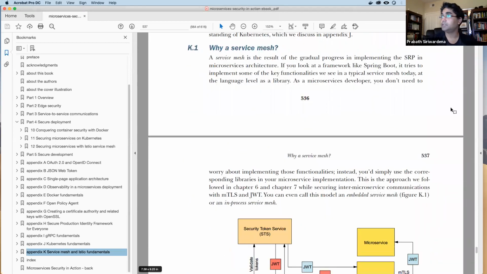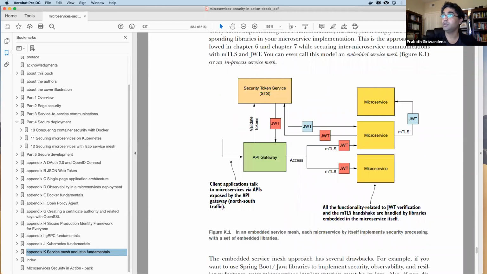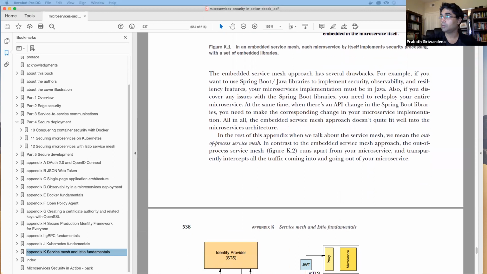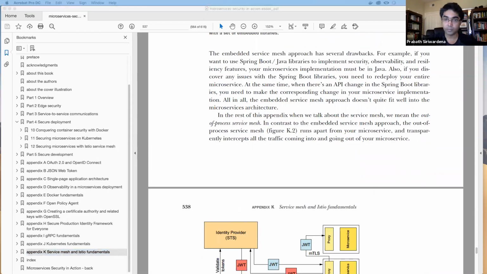Okay, so let me adjust the screen so I can see your chat panel. Let me just do it here. Okay.